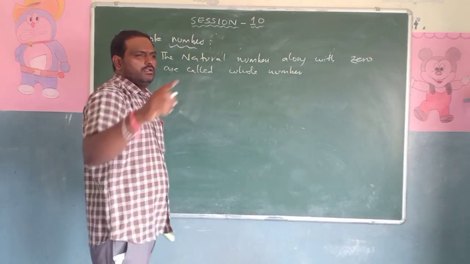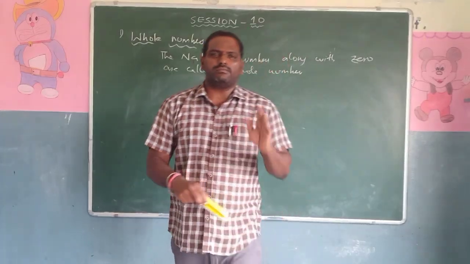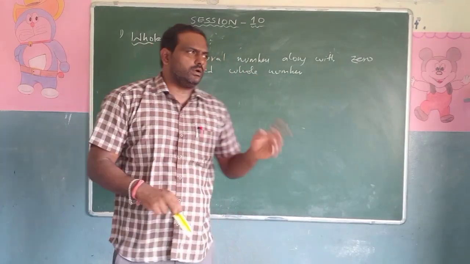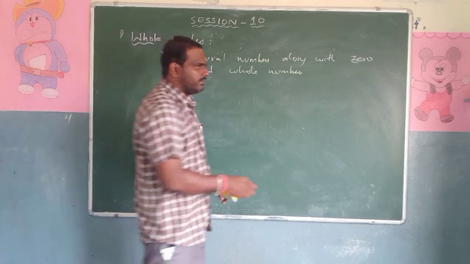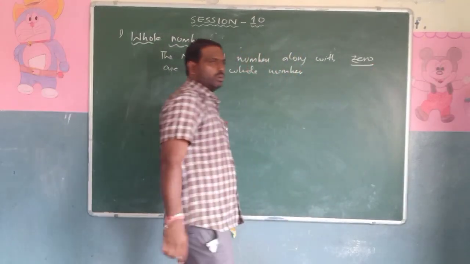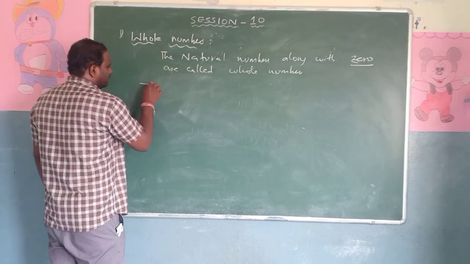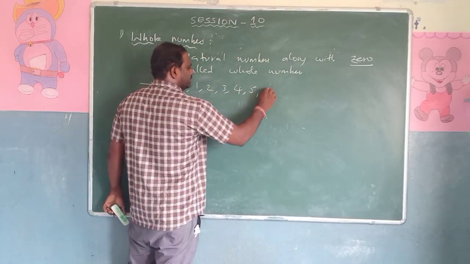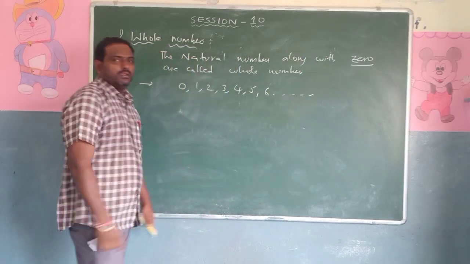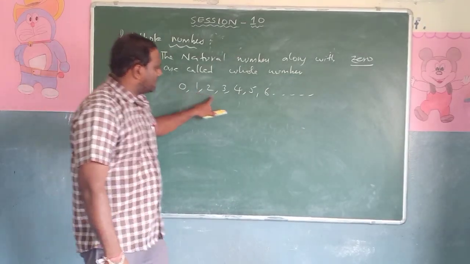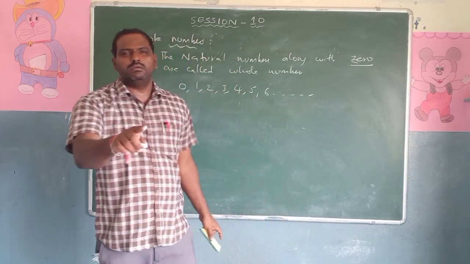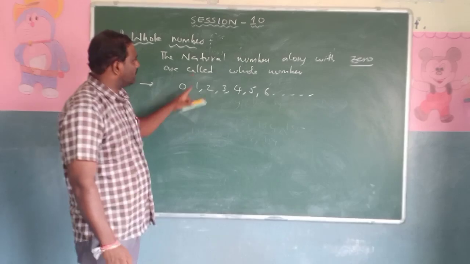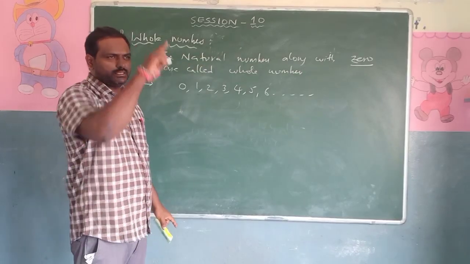Look at just the natural numbers from where we started. We started from 1, 2, 3, 4, 5, 6, 7 and so on. If you want your whole numbers, we have to add one more number. What is that? 0. So what should I write? 0, 1, 2, 3, 4, 5, 6 and so on. If the numbers start from 1 to infinity, it is called natural numbers. If 0 is added, it is called whole numbers.